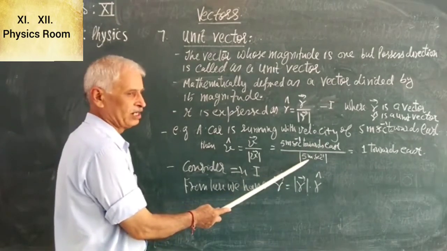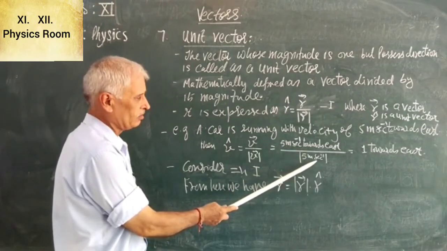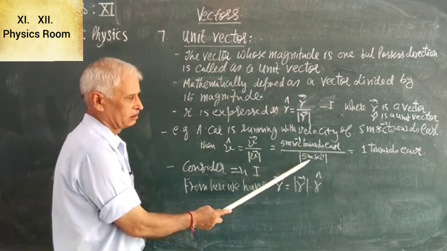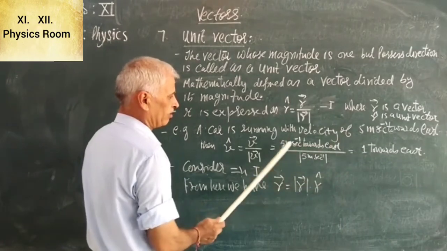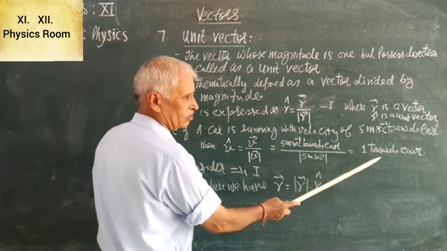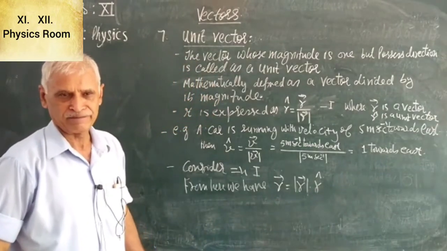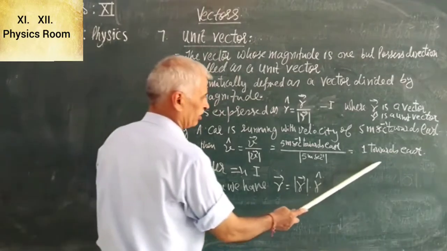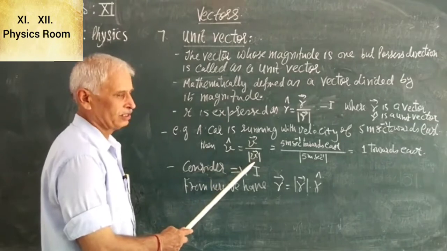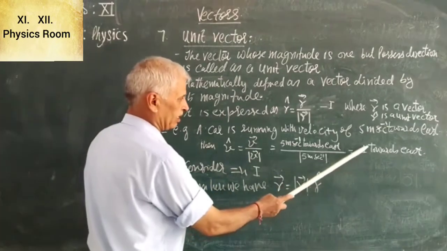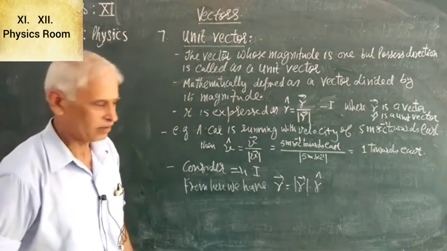Divided by magnitude of velocity, which is 5 meters per second. Now this cancels, we are left with direction only, and the result is 1. 5 divided by 5 is 1, so it is 1 towards east. This is the unit vector. So V cap is equal to vector V divided by its magnitude. Its magnitude is 1 and direction is east. So it is a unit vector.